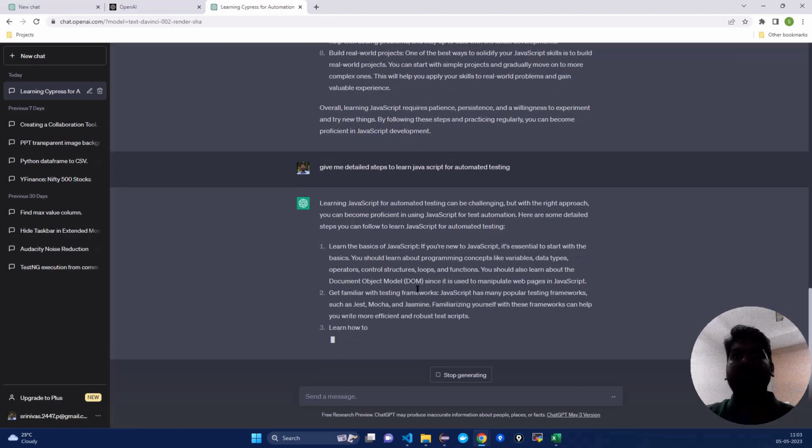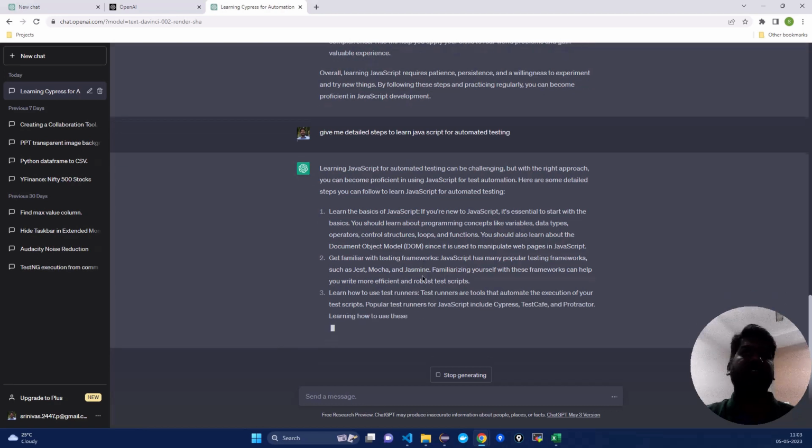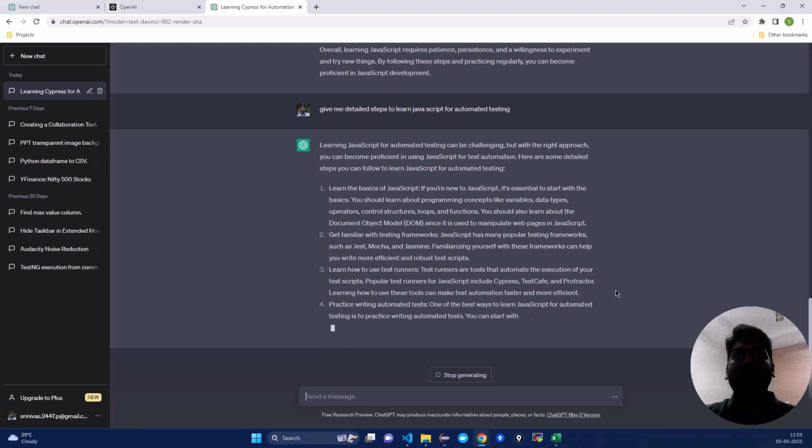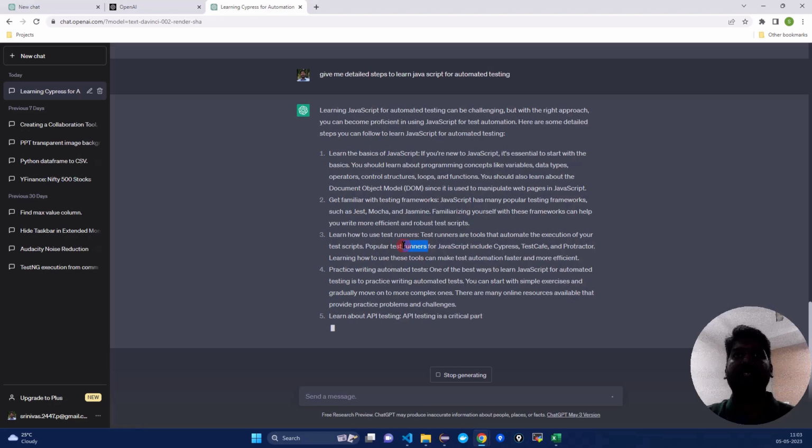Again, the basics is there. Get familiar with testing frameworks and libraries. Learn how to use test runners. See, this is a little different.